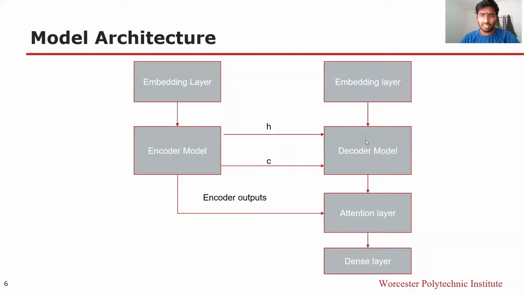So our implementation is similar to what the professor has taught in our class. We have an encoder model and a decoder model, which both are implemented using LSTM. The encoder model's final states, hidden state and cell state, are given as initial states to the decoder model. Both the outputs of the encoder and decoder are given to an attention layer, which implements the attention mechanism for the model, and it gives its output to the neural network. In the neural network, we are estimating performance by categorical loss, and the final activation is softmax activation.